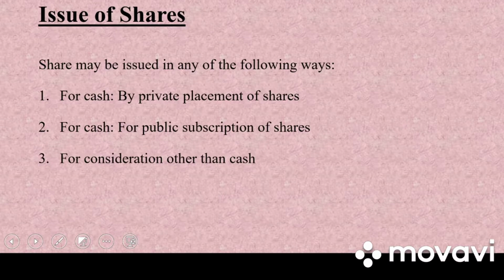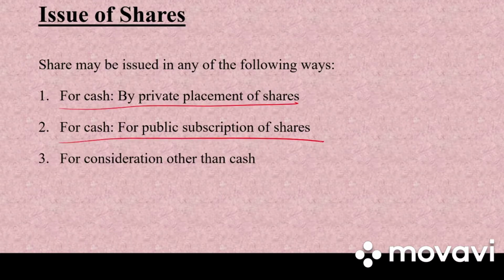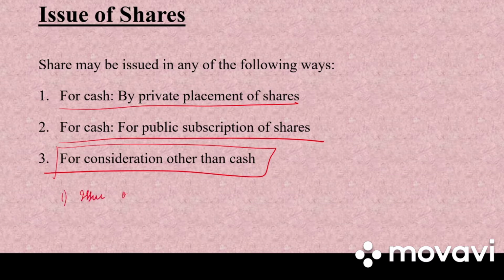Clear? So there were three ways to issue of shares: for cash by private placement, for cash for public subscription. Then there is third one, that is for consideration other than cash. So sometimes shares may be issued for consideration other than cash. Under that we have first one, issue of shares to promoters. So sometimes the shares will be issued to the promoters of the company. Who are the promoters? Who have taken the entire incorporation process from starting of the company.